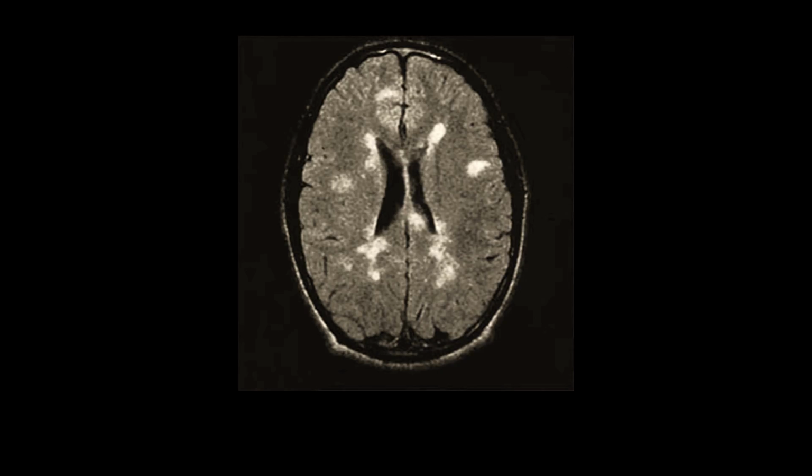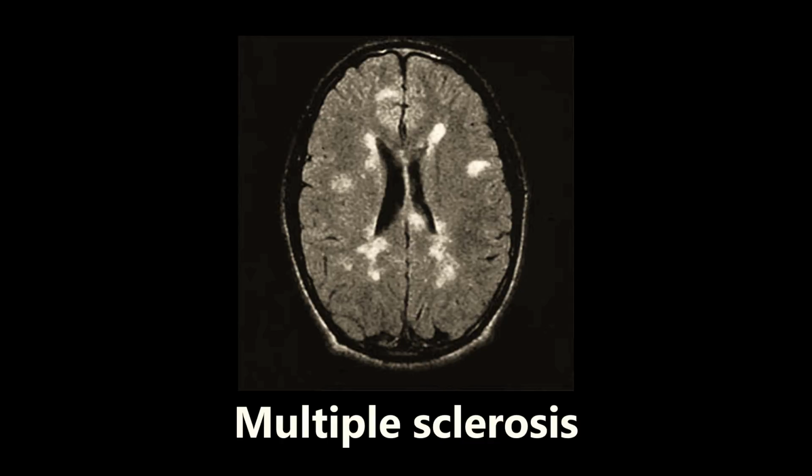This next image is a CT scan of the brain, and this is an example of multiple sclerosis. So what you're seeing here is these periventricular plaques. You're seeing these areas of white around the ventricles here. So periventricular plaques. This is actually a brain MRI. Excuse me, I said CT scan. This is a brain MRI. And if you see this, you want to be thinking multiple sclerosis. There's really nothing else that I can think of that looks like this. So if you see this scan, it's almost a dead giveaway for multiple sclerosis.